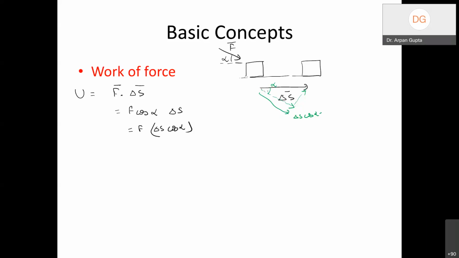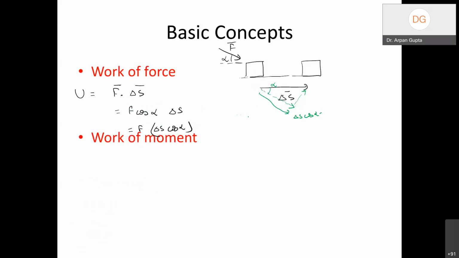And I can also say that it is the displacement in the direction of force, right? So either I can say force in the direction of displacement or the displacement in the direction of force, but essentially it is a dot product of two quantities, right? So that thing we have to keep in mind.